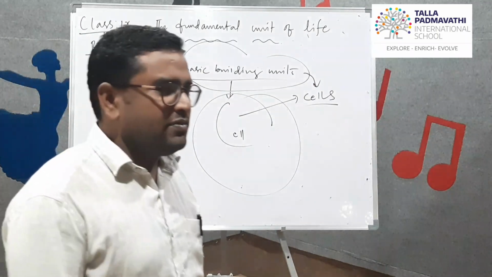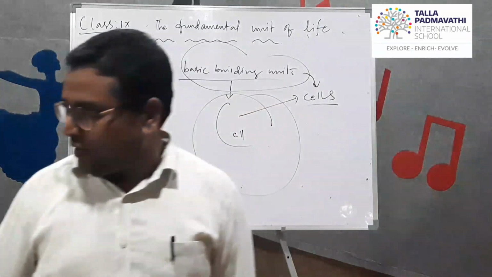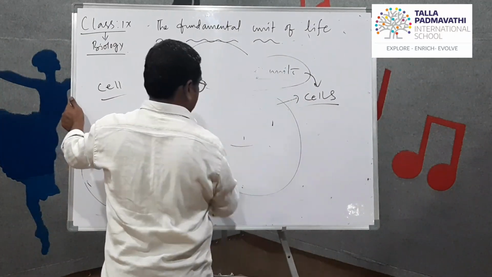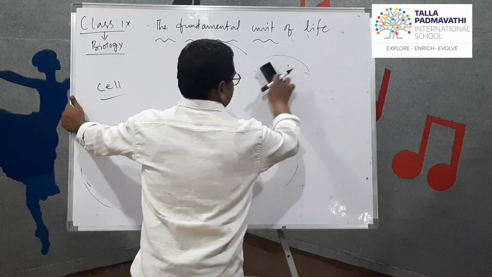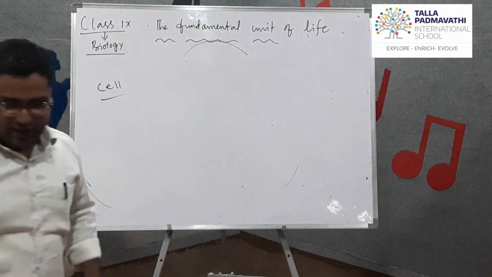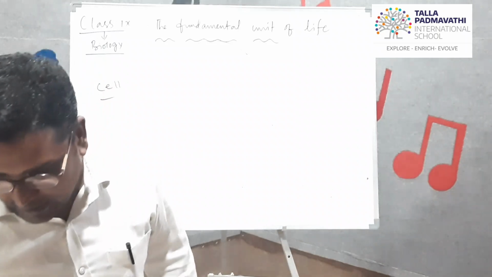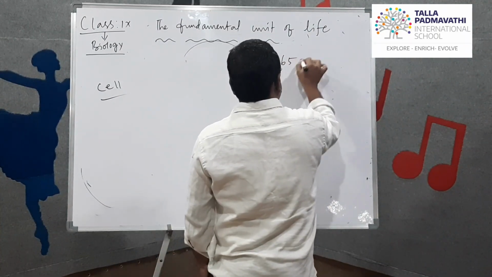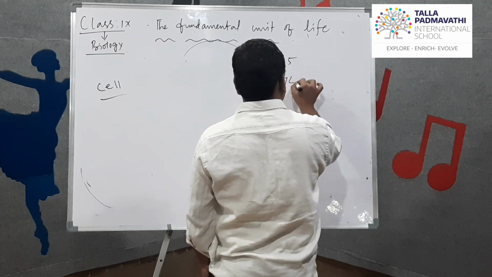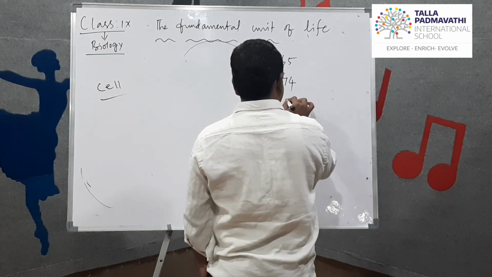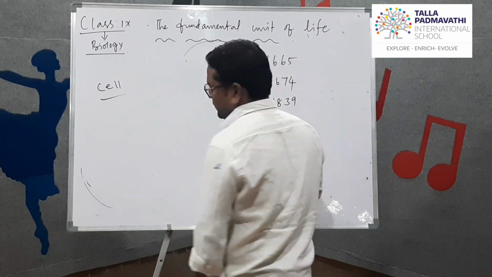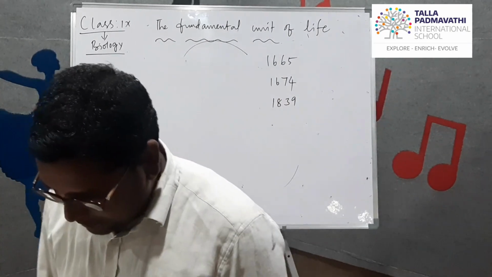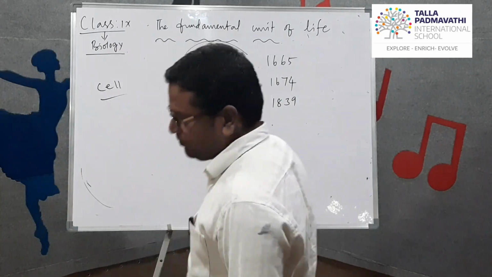So let's have some discovery. Let us understand some of the discoveries of this concept. I'll give some dates. Now let's understand some of the dates here: 1665, 1674, 1839. Next, what is 1839? And what is next? 1855.